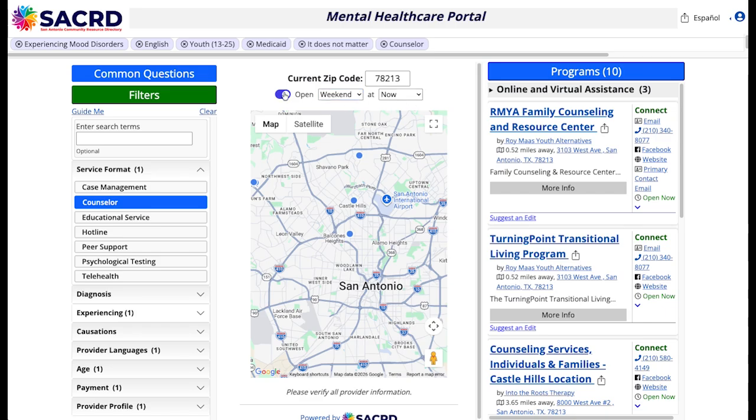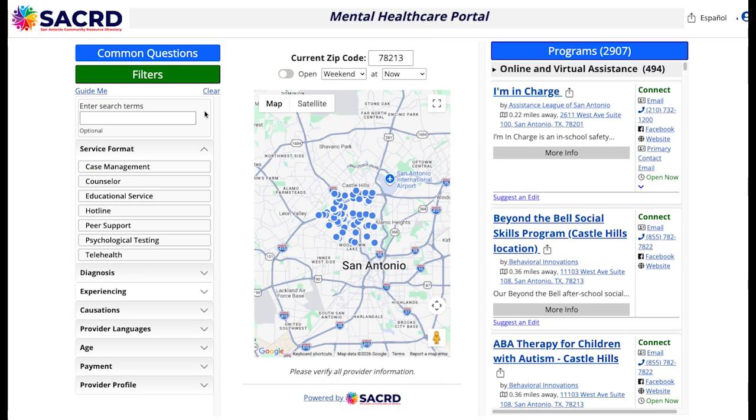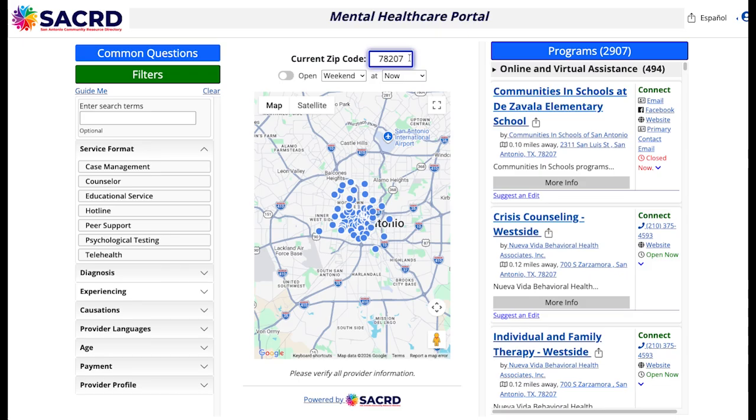So let me clear this and do another scenario here, perhaps. Juanita's husband is drinking again and more than before. Based upon past experiences, his best bet is group treatment. But it needs to be in Spanish. Because of their situation, it will need to be free or sliding scale at best. They live in 78207. So I'm going to adjust the zip code to be the one, so it'll center the map then on those particular things.